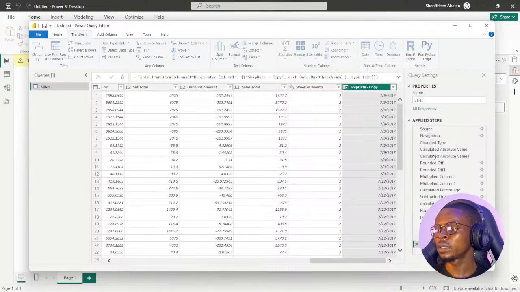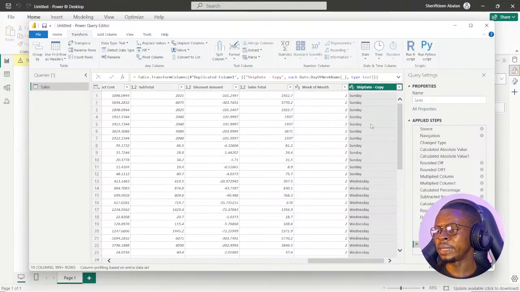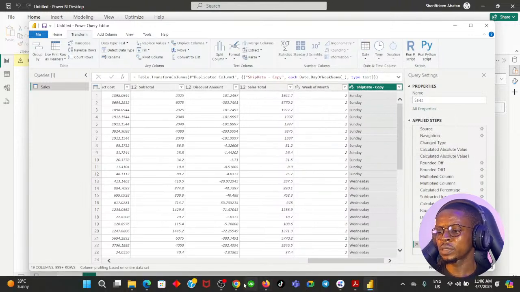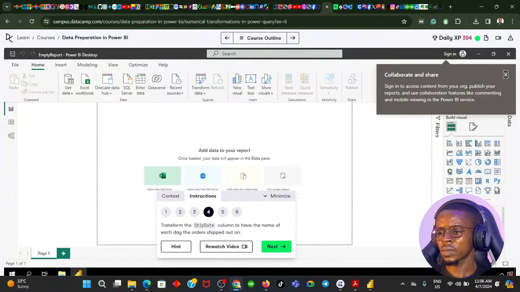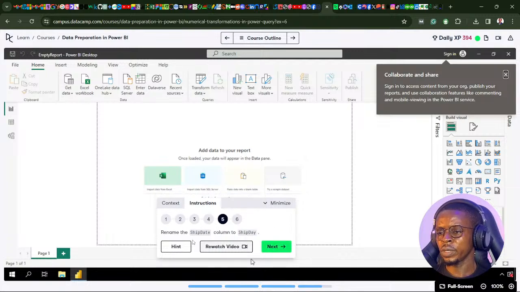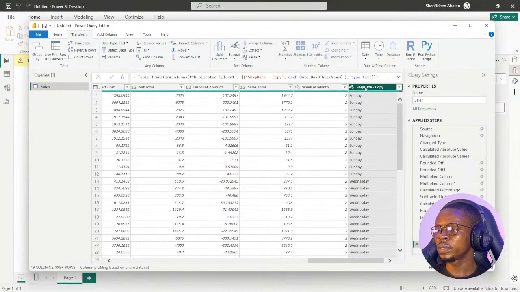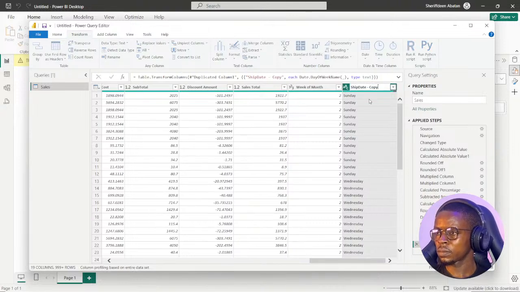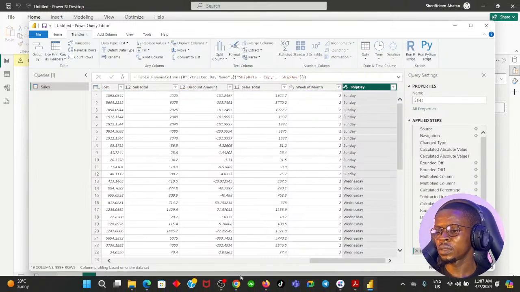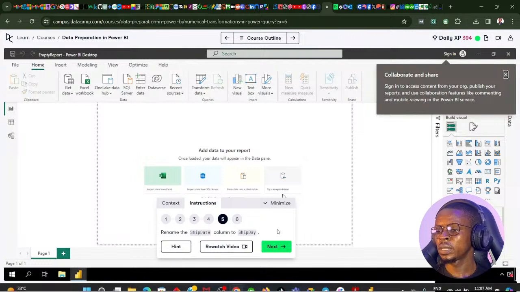Name of day rather. It should be name of day. So we're going to start out the day the order was shipped. Ship out on. So we name the ship date column as ship day. So we should name this as ship day. Ship dates. So these are the days our orders were shipped, even though the date was recorded.